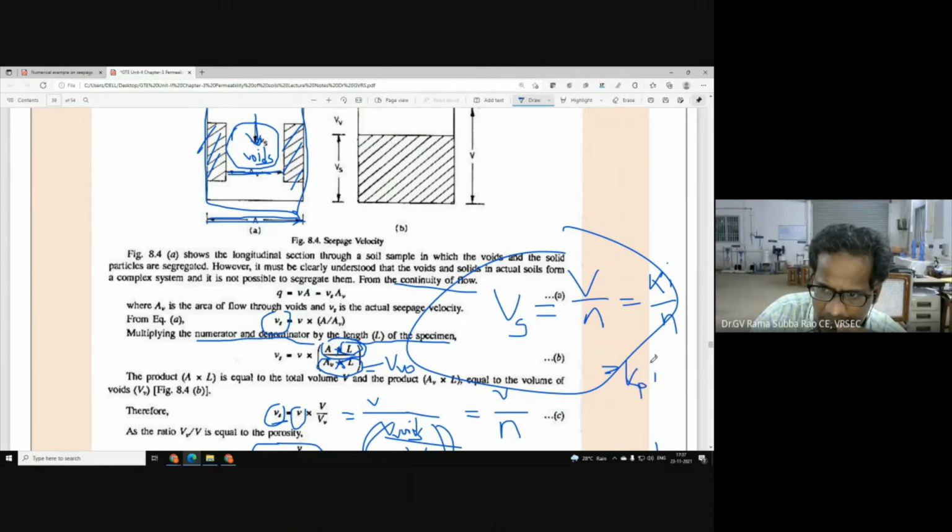Kp into I. As we discussed, Vs is equal to Kp into I, where Kp is the coefficient of percolation. Now Kp is equal to K by N. So finally, it is good to understand that Kp is always greater than K. And also, it is worthy to mention seepage velocity is always greater than discharge velocity. Vs is always greater than V. So here, now I am trying to present one numerical example for the benefit of all.